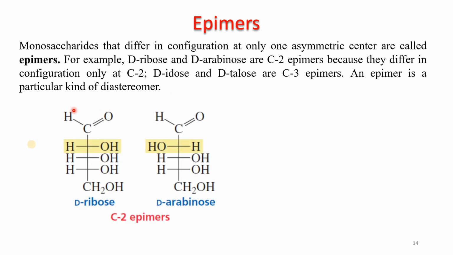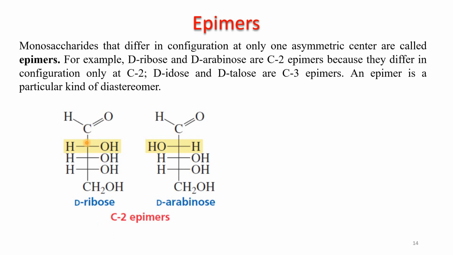Let's explain this point by considering an example. Look at these two molecules, D-ribose and D-ribulose. Why D? Because the bottommost asymmetric center has OH on the right hand side, so that's why it is D. Ribose and ribulose are their names. These are C2 epimers because they are different only at carbon number 2.